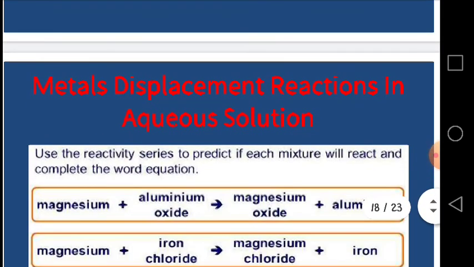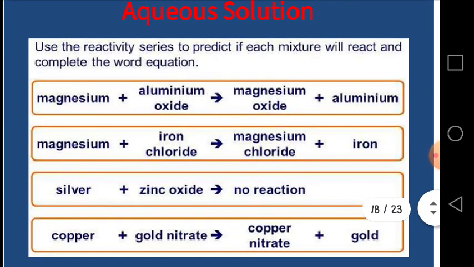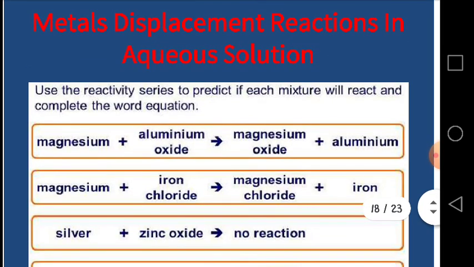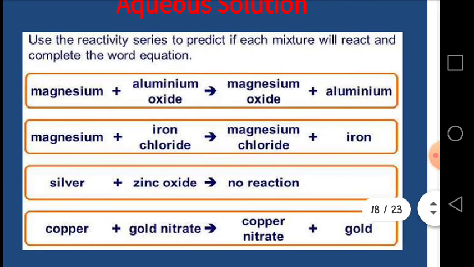Here are some more examples for the metal displacement reactions in aqueous solution. Use the reactivity series to predict if each mixture will react and complete the word equation. Magnesium plus aluminum oxide: magnesium oxide is formed and aluminum is separated. This means magnesium is more reactive than aluminum. And when magnesium is added to iron chloride, magnesium chloride is formed and iron is separated. It means magnesium is also more reactive than iron.